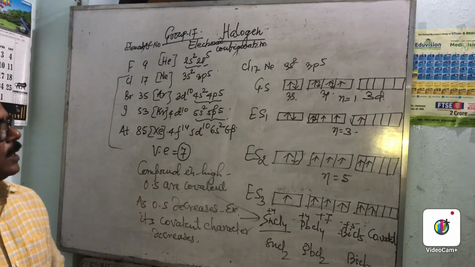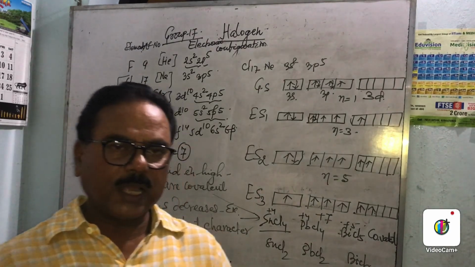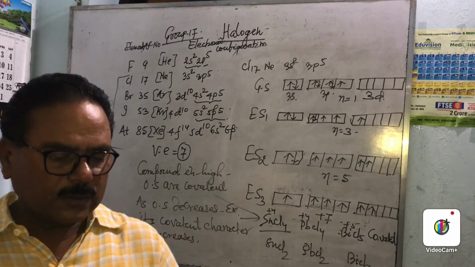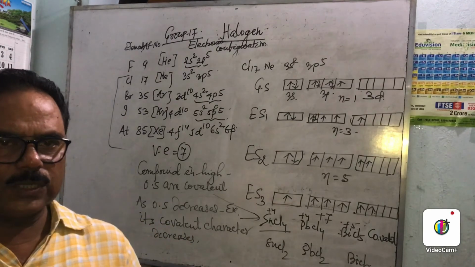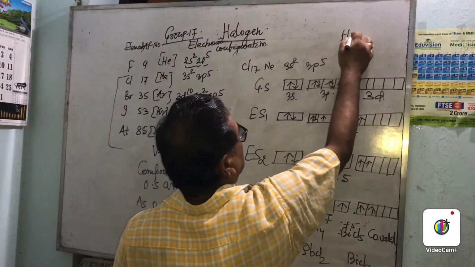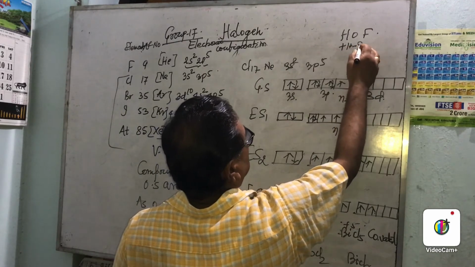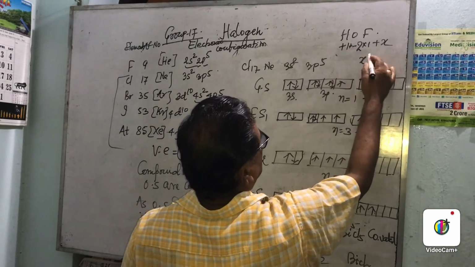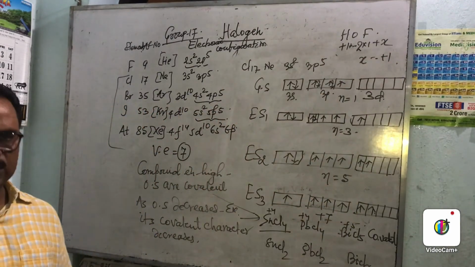Why does fluorine not show other states? Fluorine always shows -1 because of its more electronegative nature. And HOF is the exception, because in this case the oxidation state is what? That is +1. If we consider HOF, this is +1, oxygen is -2, and fluorine is x. So x is equal to 2 minus 1, so this is equal to +1. So this is an exception case.